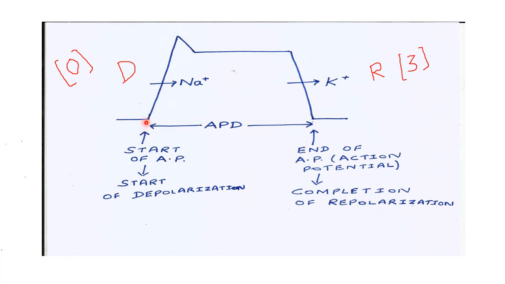Now here you can see start of action potential, that is start of depolarization, and this point end of action potential, that is end of repolarization, and the width is called action potential duration. So what is action potential duration? It is a time from start of action potential to the end of action potential, or it is a time from the start of ventricular depolarization to the end of ventricular repolarization.